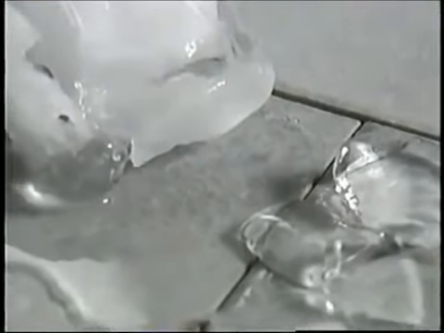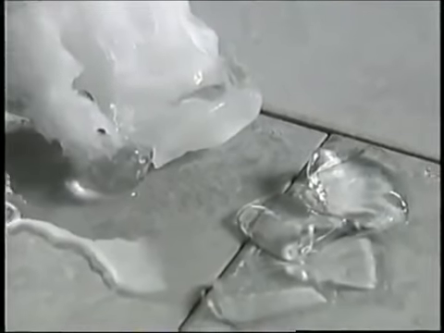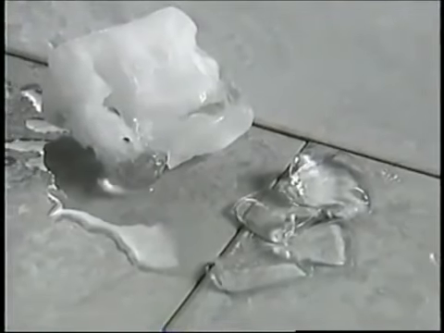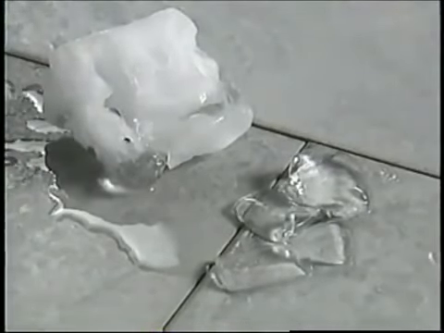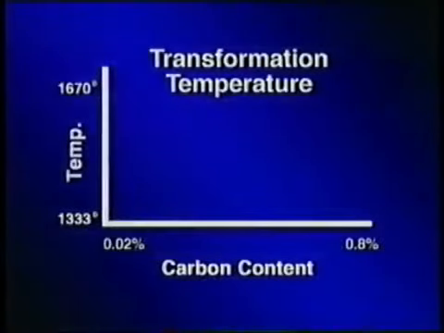Just like water transforms to ice as the temperature drops below 32 degrees Fahrenheit, or 0 degrees Celsius, so too austenite must start to transform into body-centered cubic microstructures when it drops below the transformation temperature. But unlike water, the transformation temperature for steel varies with carbon content. For example, if the carbon content is 0.02% or less, the transformation temperature is 1670 degrees Fahrenheit.